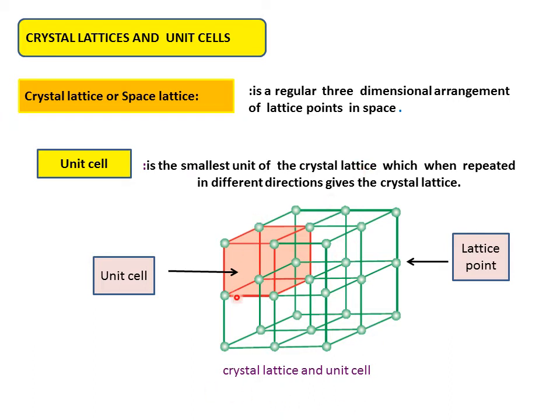If this is a crystal lattice, it is made up of lattice points. Then what is a lattice point, dear student? A lattice point is a position in the solid in which the constituent particles are present. If this is a solid and these are lattice points, at each point you can imagine a constituent particle.